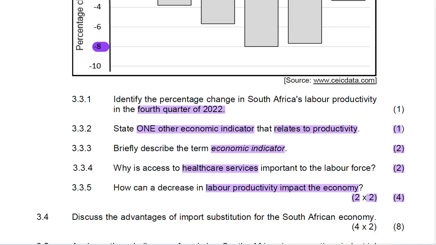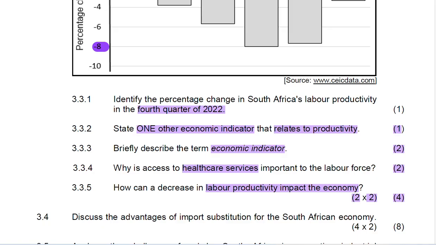Production output may decrease, which may slow down economic growth and increase unemployment. Again, it makes sense because now there is a decrease in productivity, less products will be made, less services will be delivered to the public, which is not good for the economy. It slows down the economic growth because the employers or the manufacturers or businesses will not be paying sufficient tax. In that way, the economy will not be doing well.